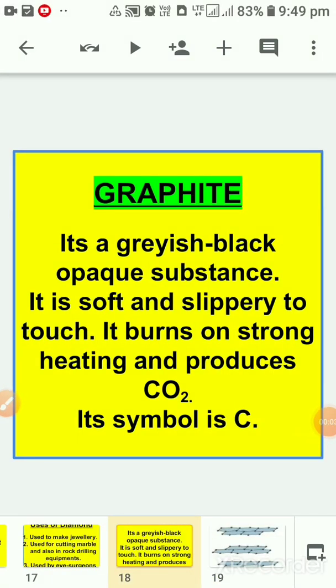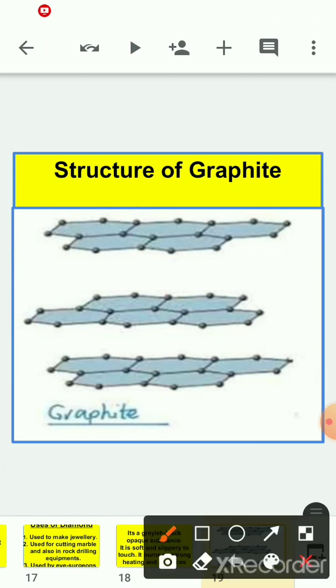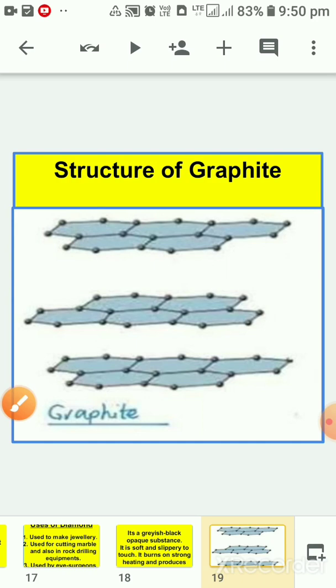Now I am explaining the second allotrope of carbon, that is graphite. It's a grayish black opaque substance. It is soft and slippery to touch. It burns on strong heating and produces carbon dioxide gas. Its symbol is C. Now here you can see the diagram for the structure of graphite, in which one carbon atom and three more carbon atoms are arranged in layer form. This is the layer form of carbon atoms, and this arrangement is of graphite.